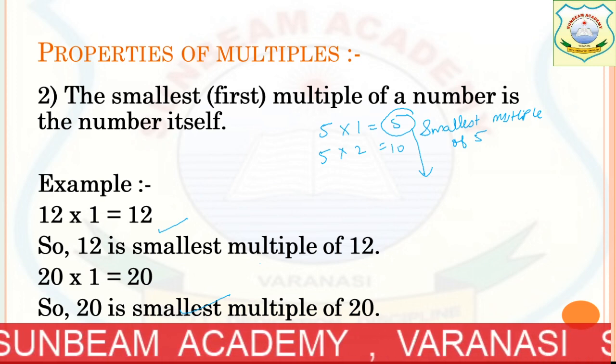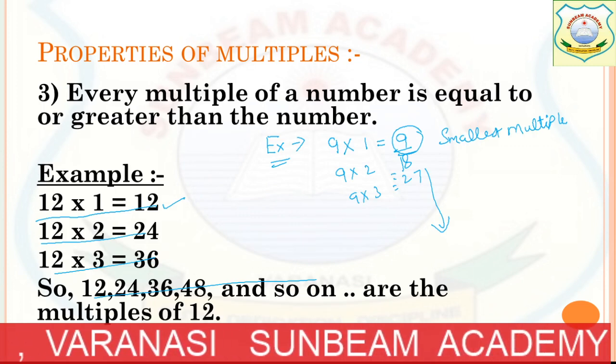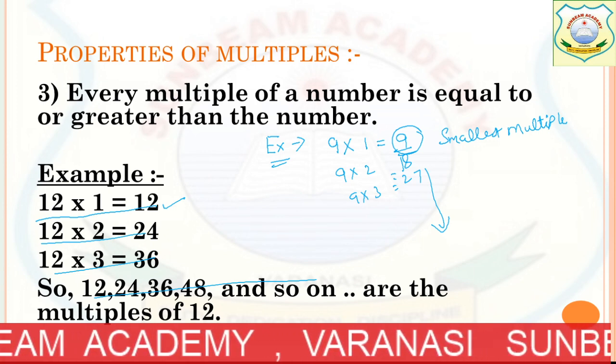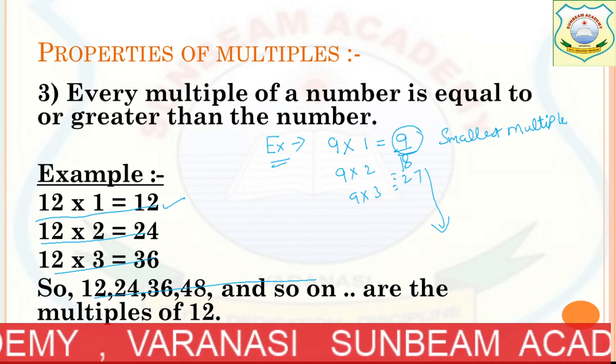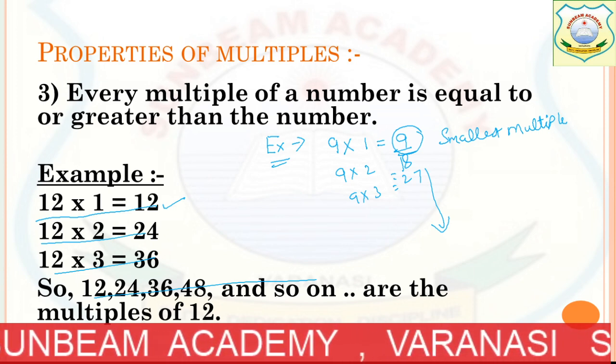Okay. Now write the third point with example with blue pen. Third point is every multiple of a number is equal to or greater than the number. Okay.